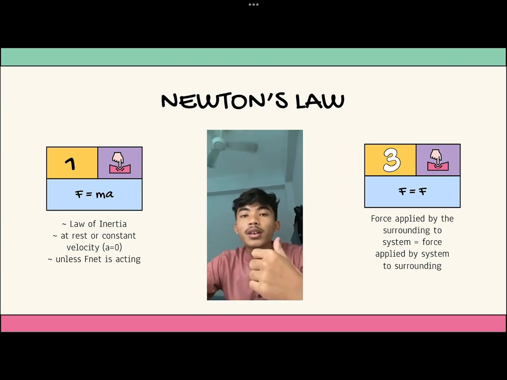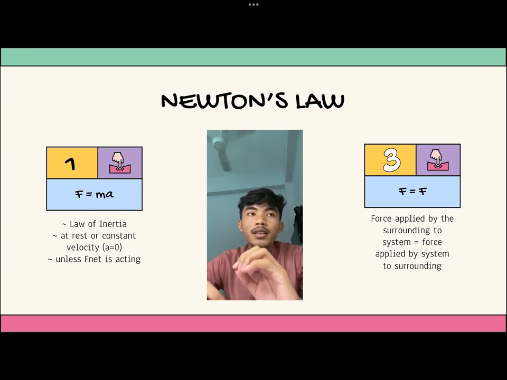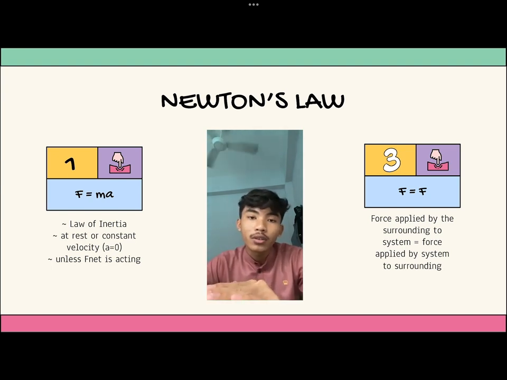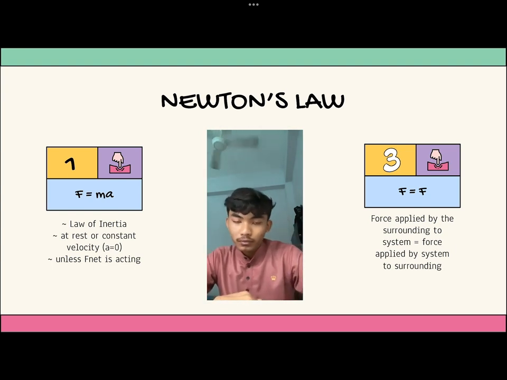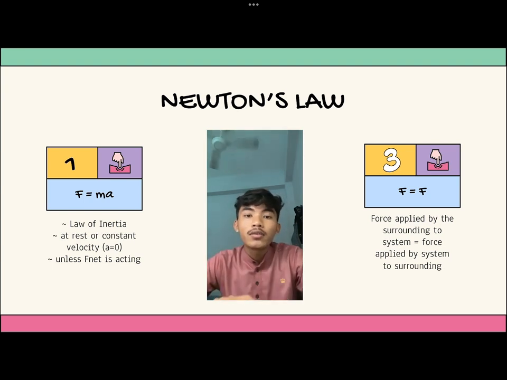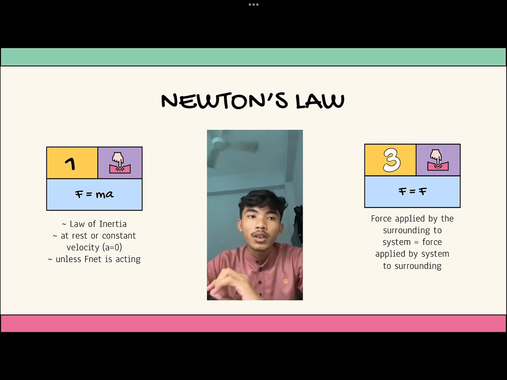Back to the first law of Newton. What is the definition? In the absence of external force, an object at rest will continue at rest. Meanwhile, an object moving at constant velocity will continue moving at its velocity. Force can be divided into two parts, external force and internal force. The external force comes from the environment, meanwhile the internal force comes from the object itself, so it cannot change the object's velocity. The object will be in equilibrium, or the acceleration will be zero.